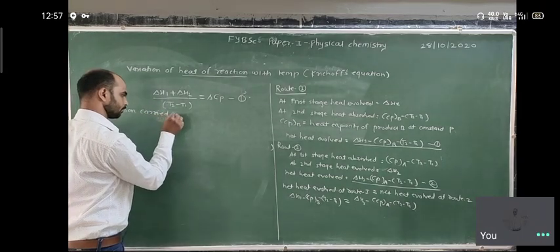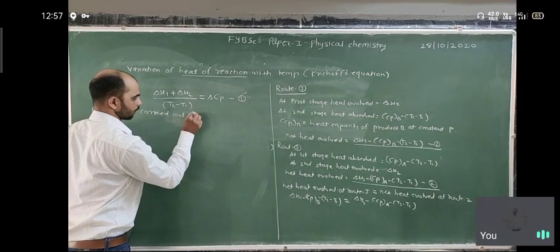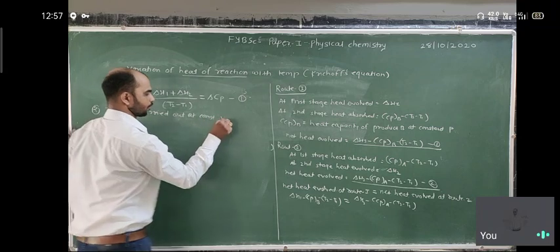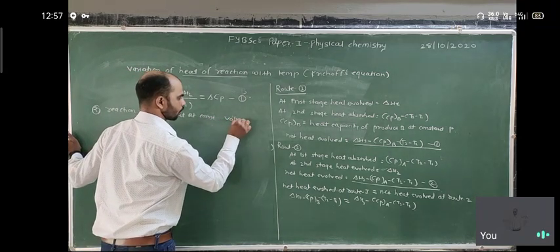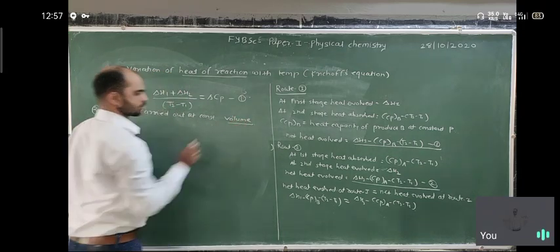carried out at constant volume. If volume is kept constant.